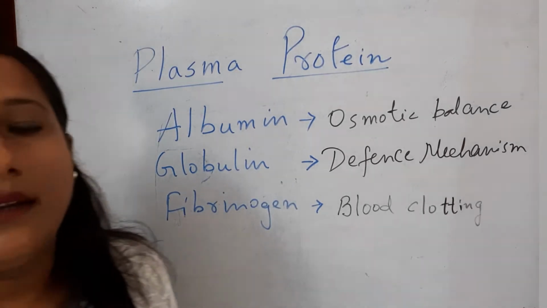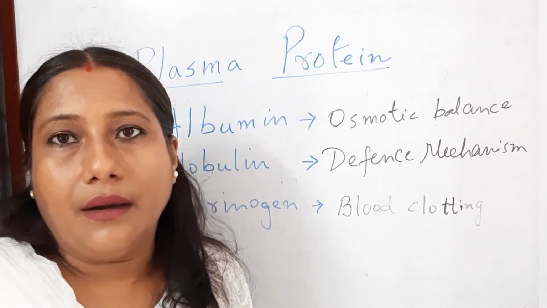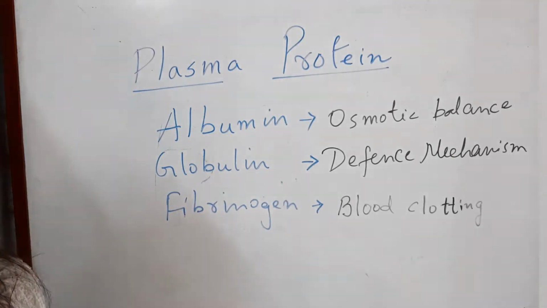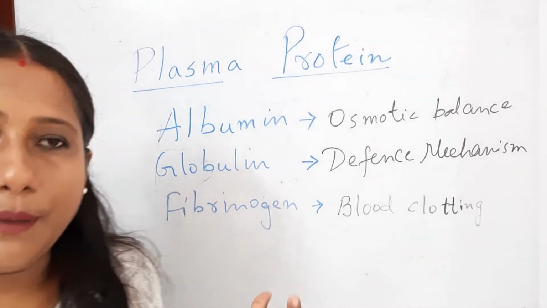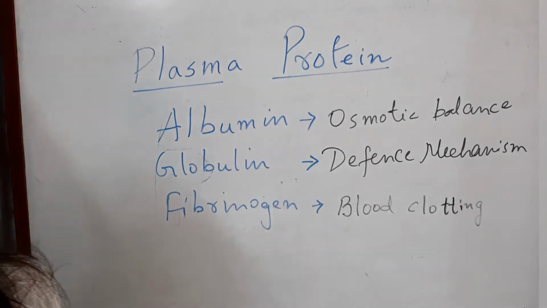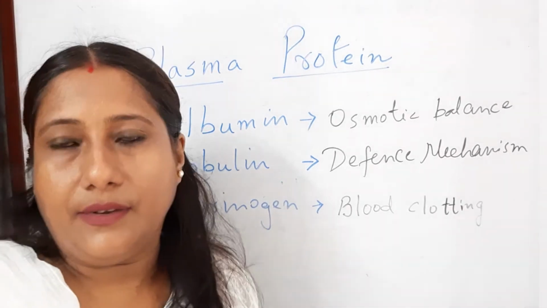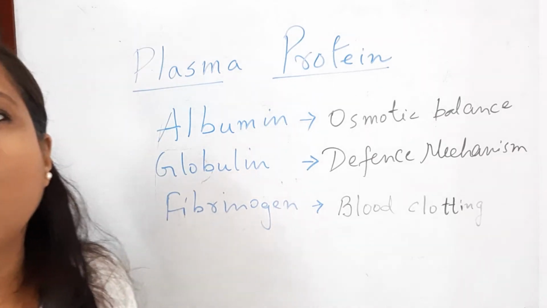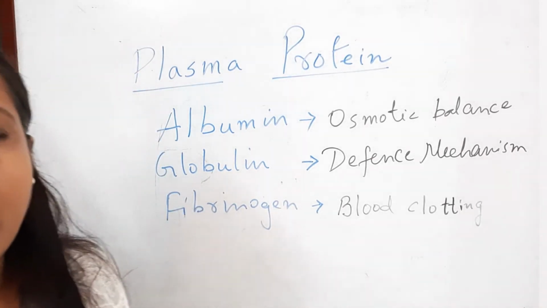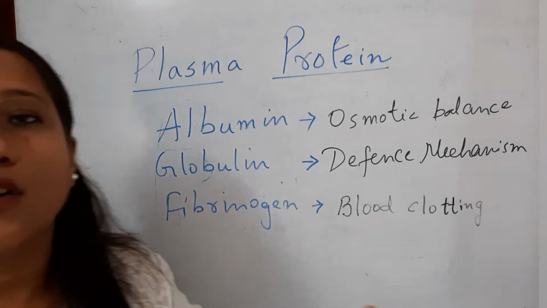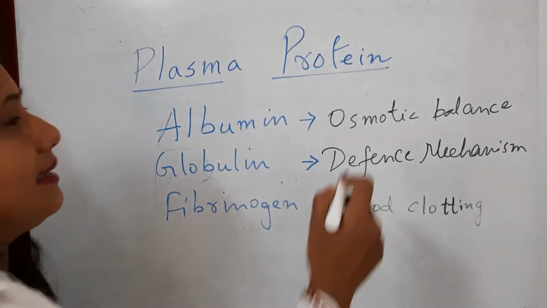Next you see there is an active presence of clotting factors in the blood plasma. Now the blood should not coagulate or clot within the blood vessel. For that there is an anticoagulant called heparin. And the blood plasma without the clotting factor is called the serum.